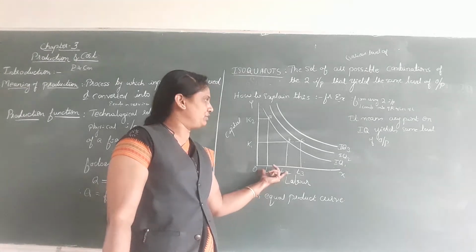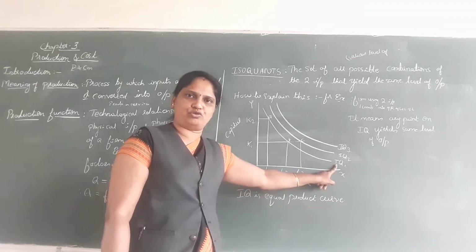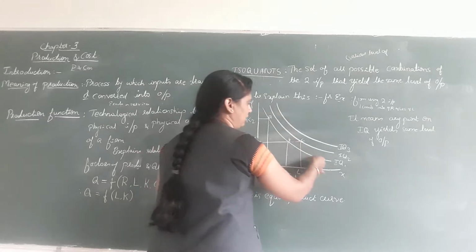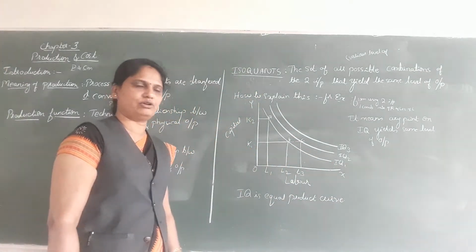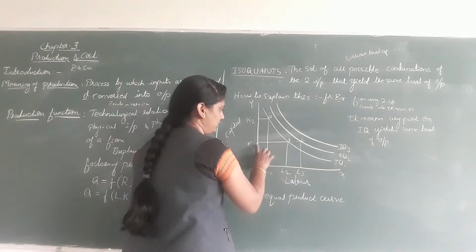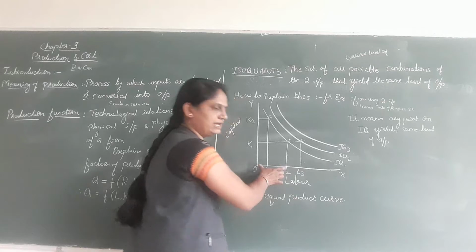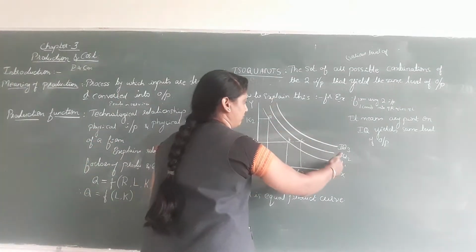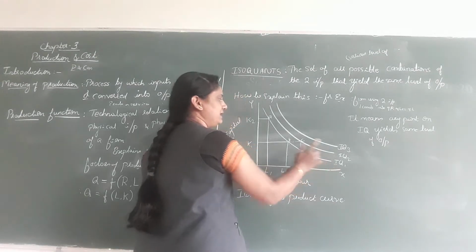What is the output? Output is again 100 units. This means it is on the same IQ curve. By a reduction in the capital and an increase in the labor, the output remains the same. There is no change in the output.